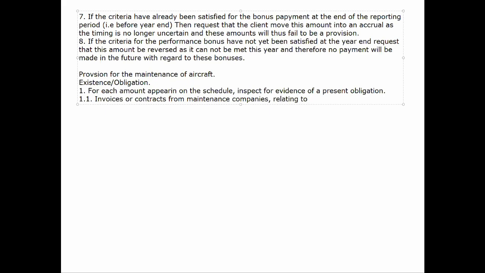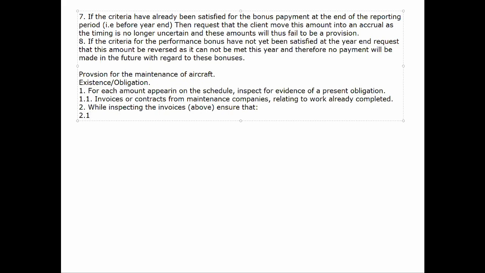Because the way one would understand it is, if the work is completed, then the work needs to be paid. So there isn't really anything uncertain about that. Okay? Now, while we have these invoices on hand, maybe we should consider doing some other tests with the invoices. Maybe we should consider looking at the invoices to gather other types of data.